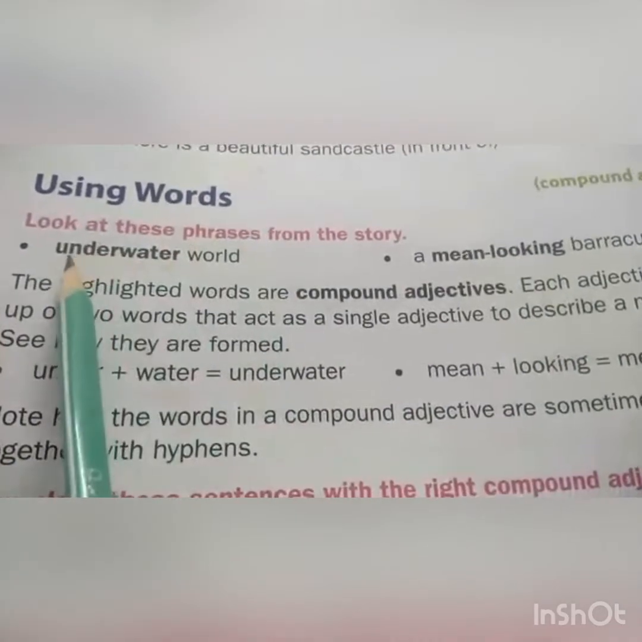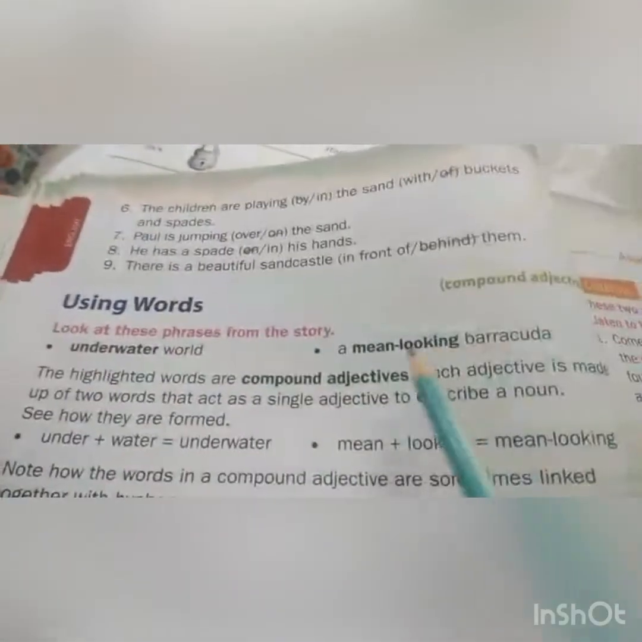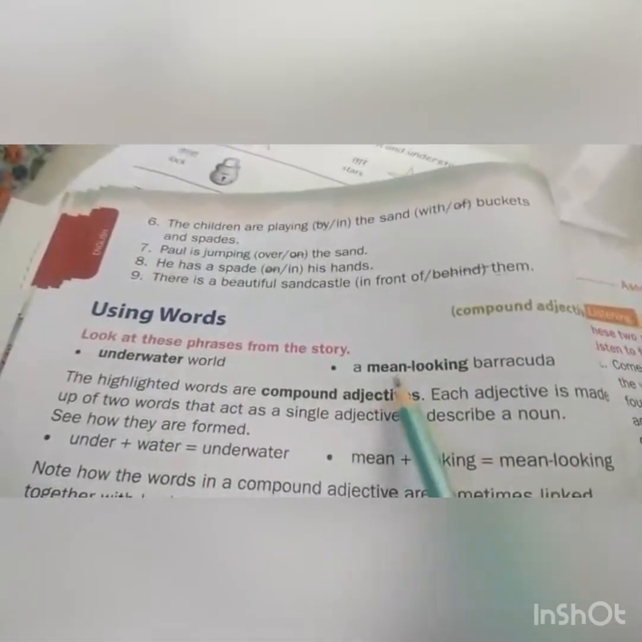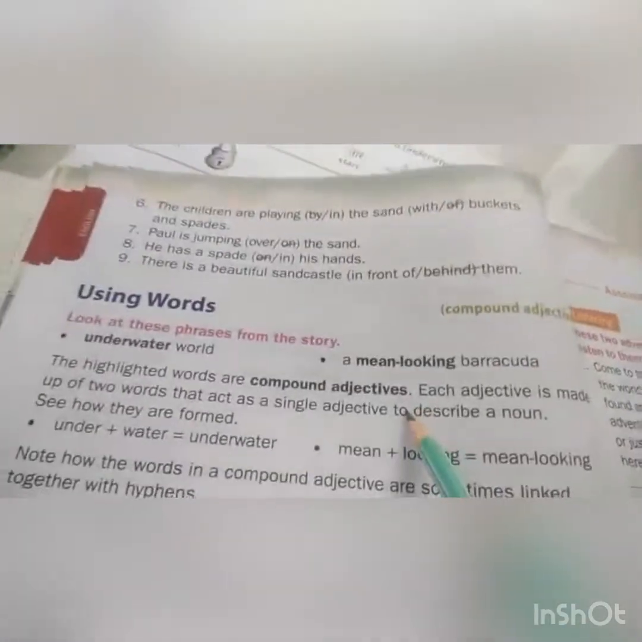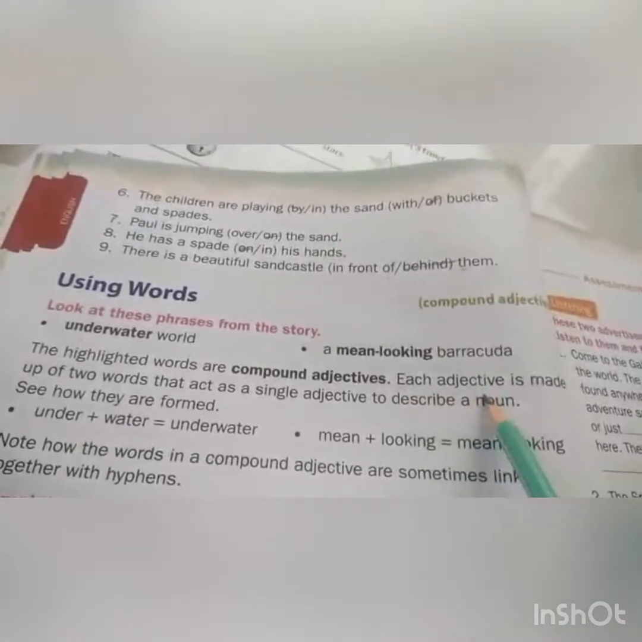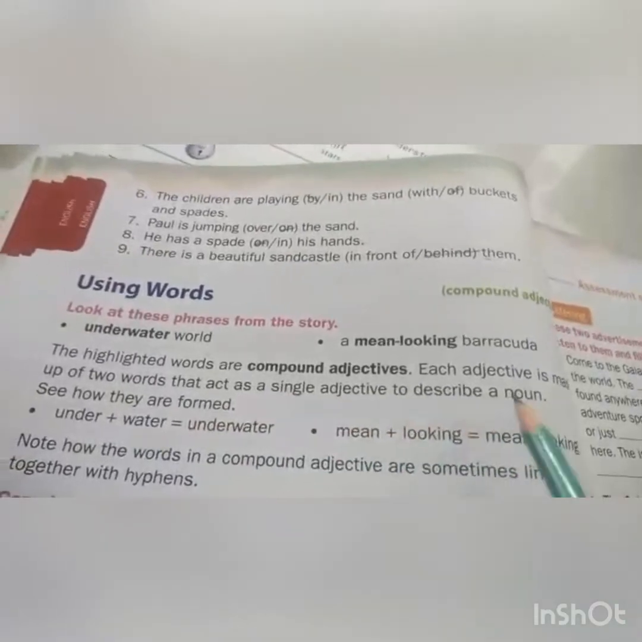Using words. Underwater world. UNDER, under, WATER, underwater. Mean looking. A mean looking barracuda. The highlighted words are compound adjectives. Each adjective is made up of two words. A single adjective describes a noun.